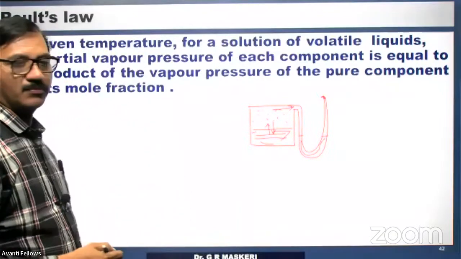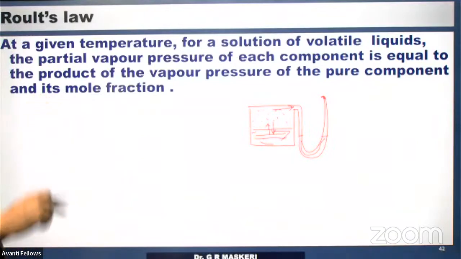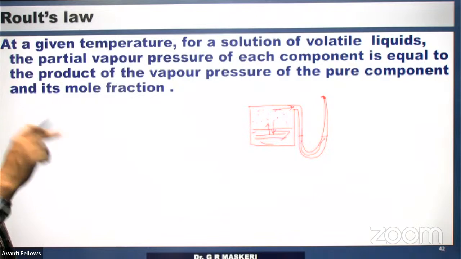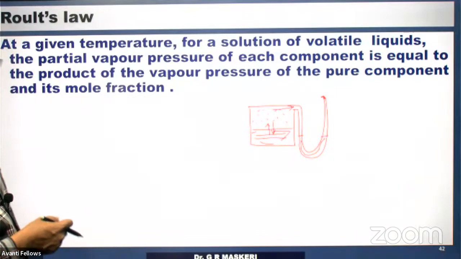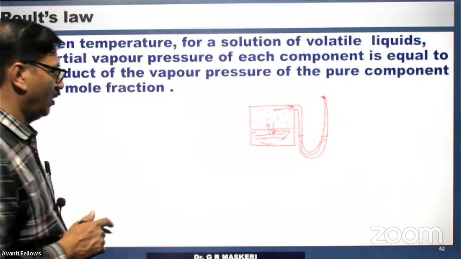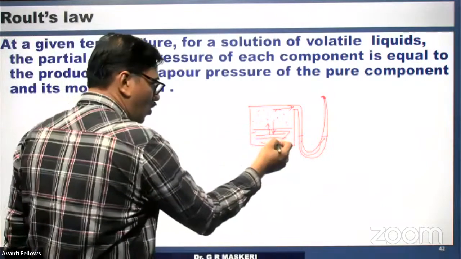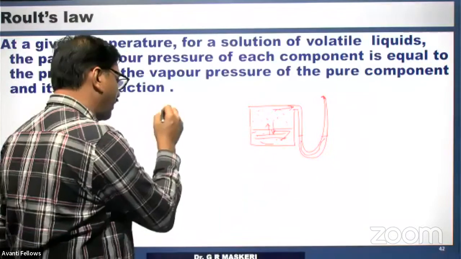At a given temperature, for a solution of volatile liquids, the partial vapor pressure of each component is equal to the product of the vapor pressure of the pure component and its mole fraction. This is Raoult's law. Suppose you have taken pure water here, the vapor pressure of pure water is denoted as P0.